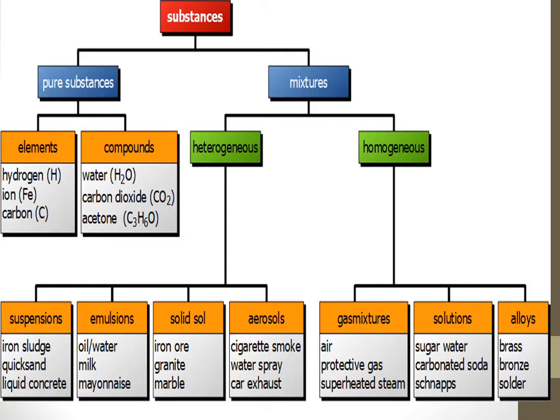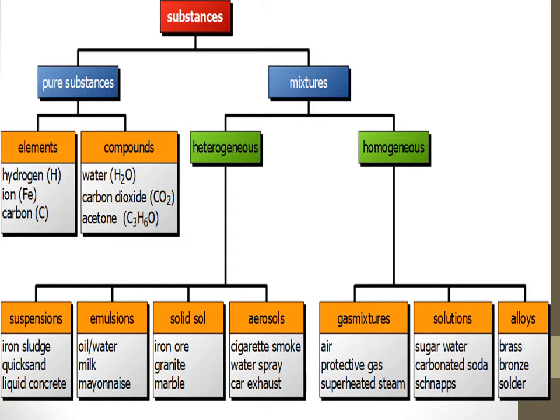Heterogeneous mixture examples: iron sludge, iron mixed with water; quicksand; liquid concrete, with cement, pebbles, water, everything mixed. And then emulsion. Emulsion means when you mix oil and water together, it is a heterogeneous mixture, because the water droplets will not be uniformly distributed in the oil, or oil droplets will not be uniformly distributed in water. So it is an example of a heterogeneous mixture.